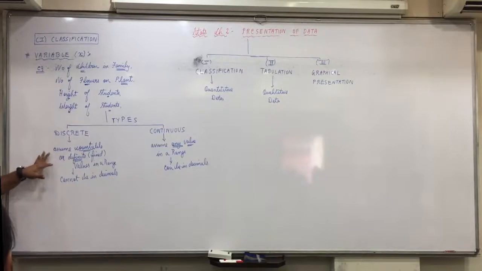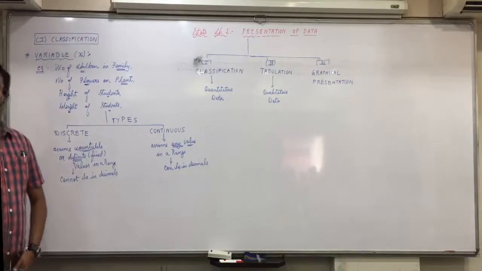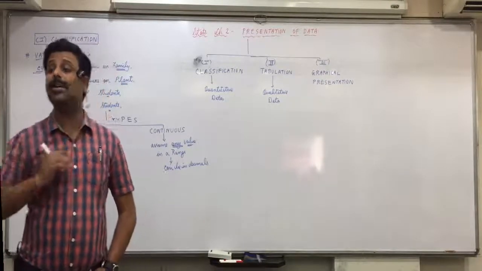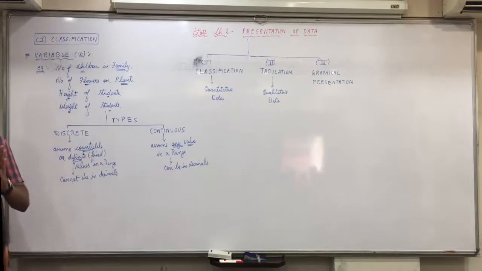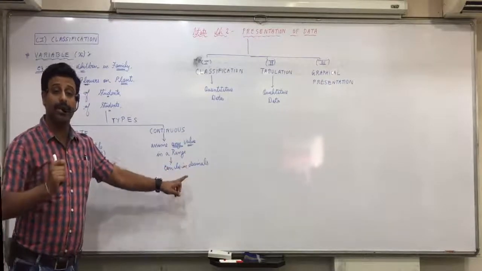Yes. Now height of a student. It can be 5 feet 1 inch. It can be 5 feet 1 inch and a few centimeters also. So between 5 to 6 feet itself, how many values are possible? Uncountable. Any value is possible in that range.